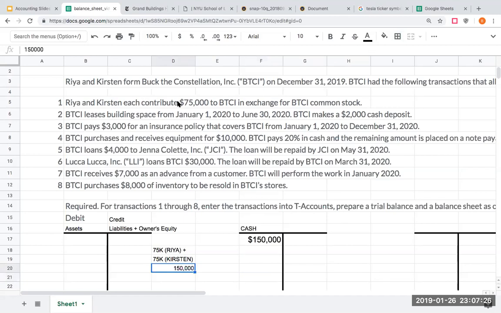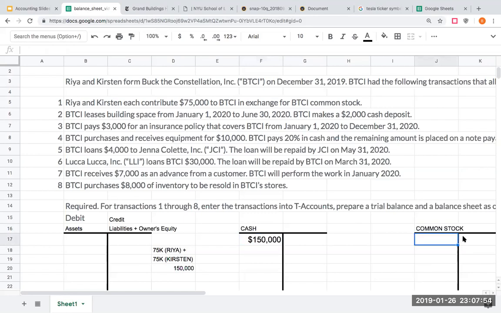They're each contributing $75,000. Very, very important to always be reading the language of this. What exactly is it saying? So our rule is for every debit, I need a credit. What's happening here is that I'm the company. I'm receiving cash, and what am I giving them? I'm giving them common stock.